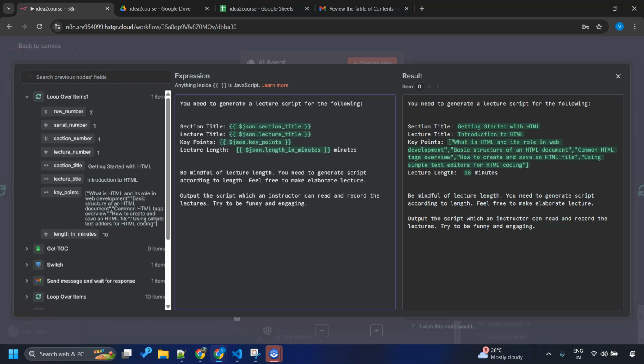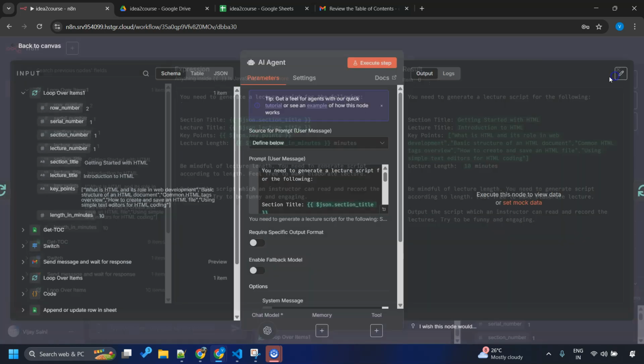But for the LLM, it hardly matters if it is creating lecture 1 or lecture 100. All it cares about is the key points that we have given, the title, etc. Okay, these are some basic instructions and that's it.